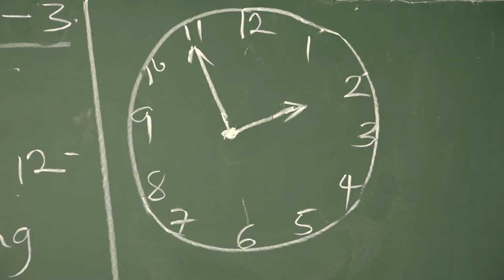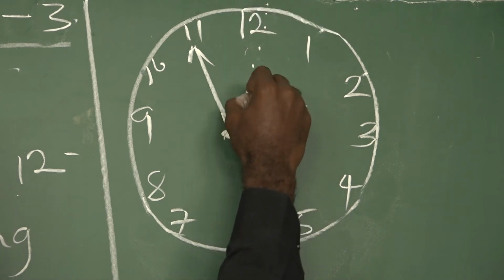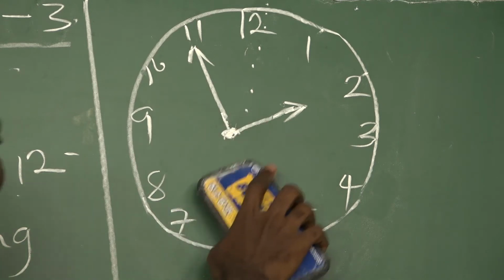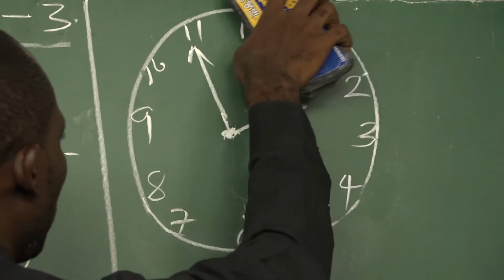So if we have a clock like this, let's try to use a dotted line to divide the clock. Let's do that properly.